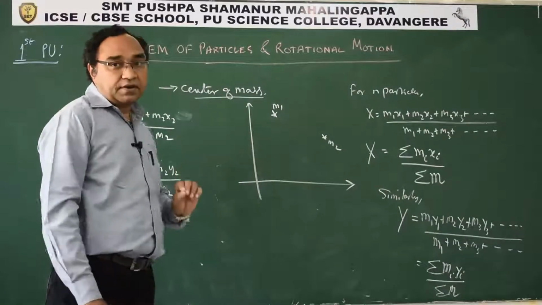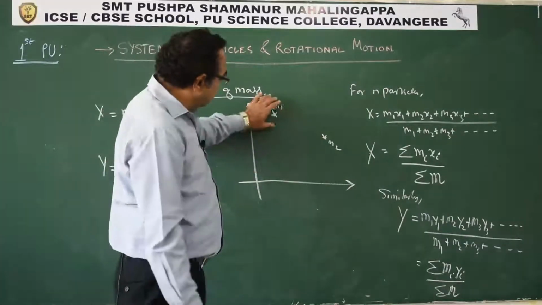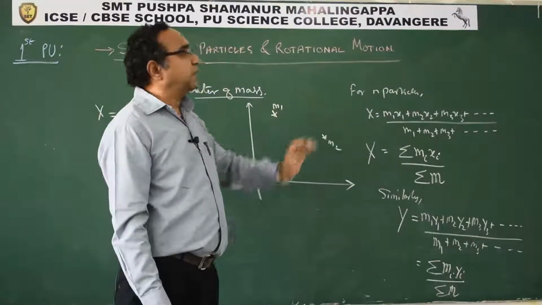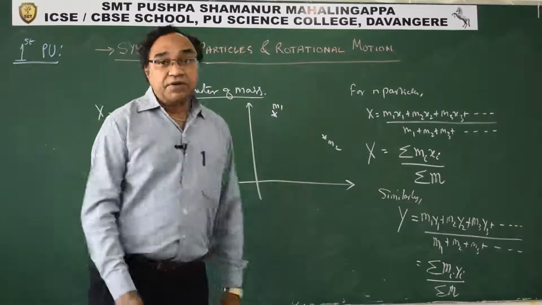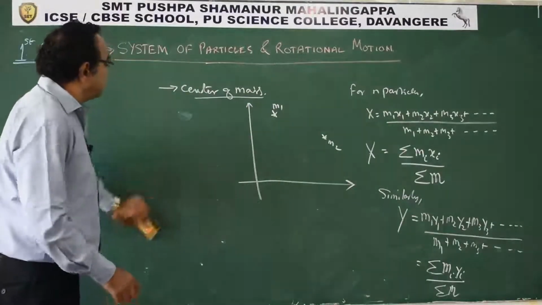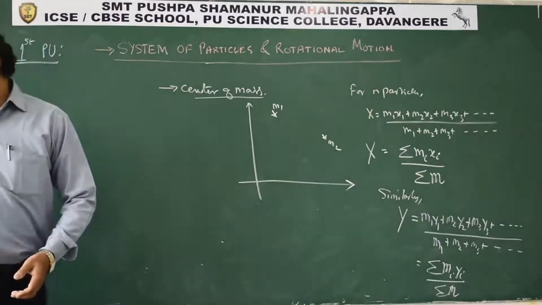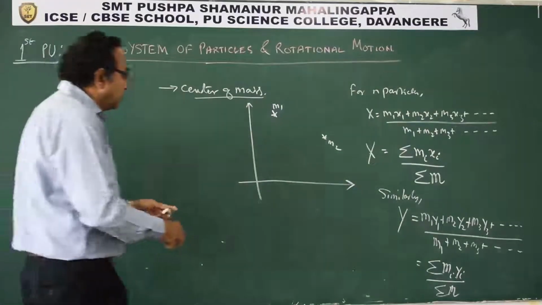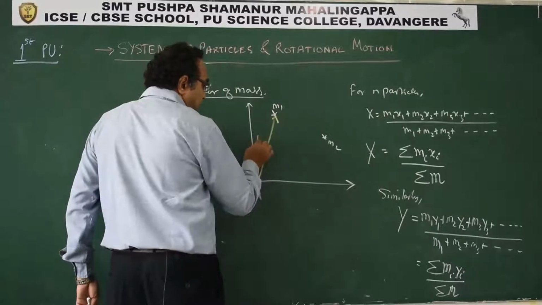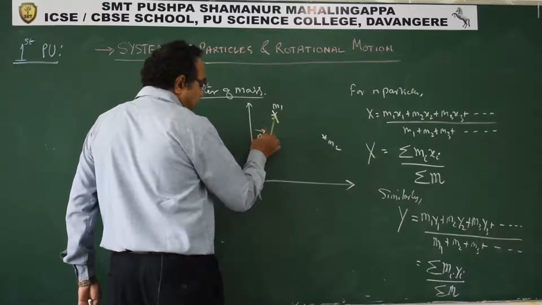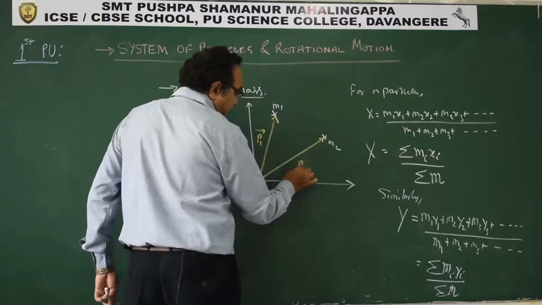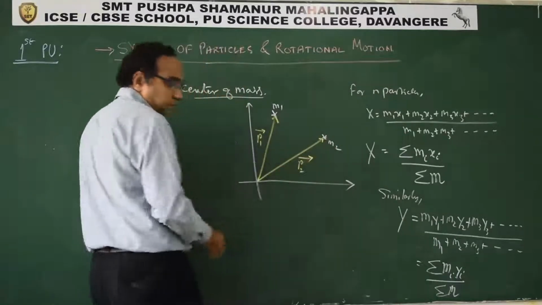Now this is when we have separate, discrete particles. This can also be written in vector form. If we try to write this in vector form, how will it be? This is the Cartesian form. So in vector form, please see this, we can call these r1 vector and r2 vector.